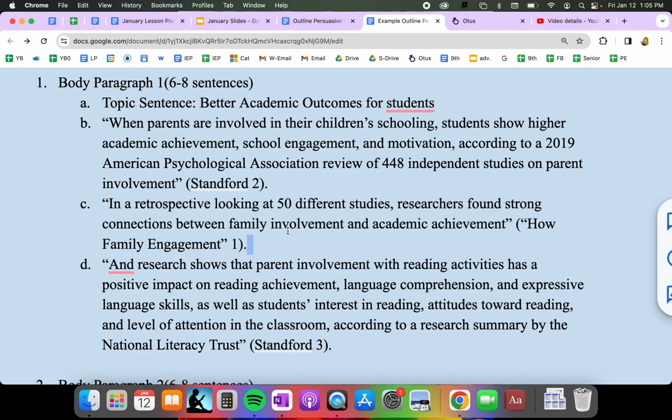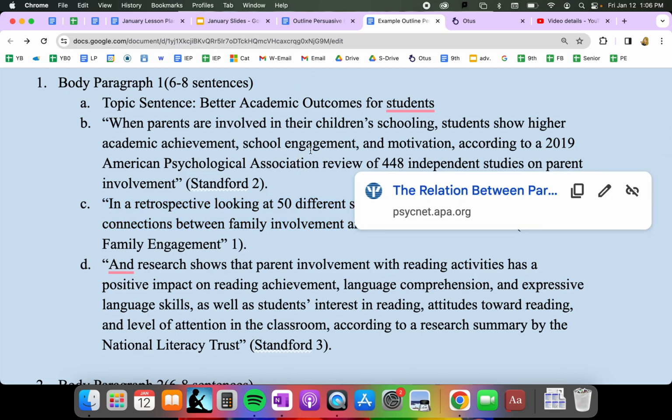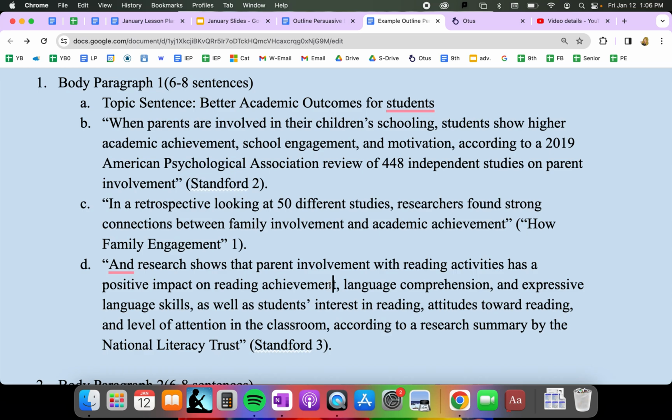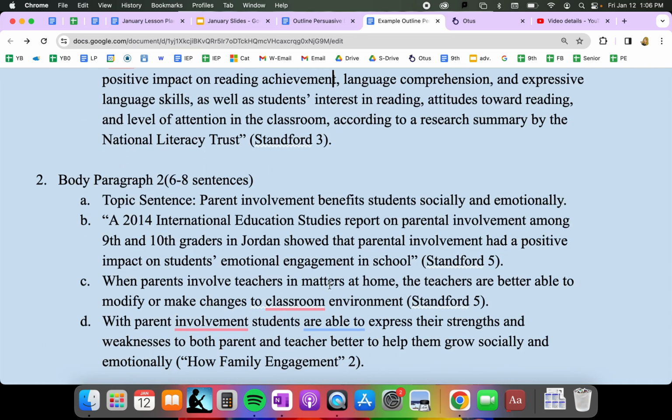This one should be too. So here is my second quote. This actually comes from an article with no author, but it's how family engagement benefits students or something like that. I only use the first part of it because long titles you can shorten, but since it's a title, I have it in quotation marks for my in-text citations. And again, this is a direct quote, so I have it in quotation marks. All of these facts talk about why or how students have a better academic outcome when parents are involved.